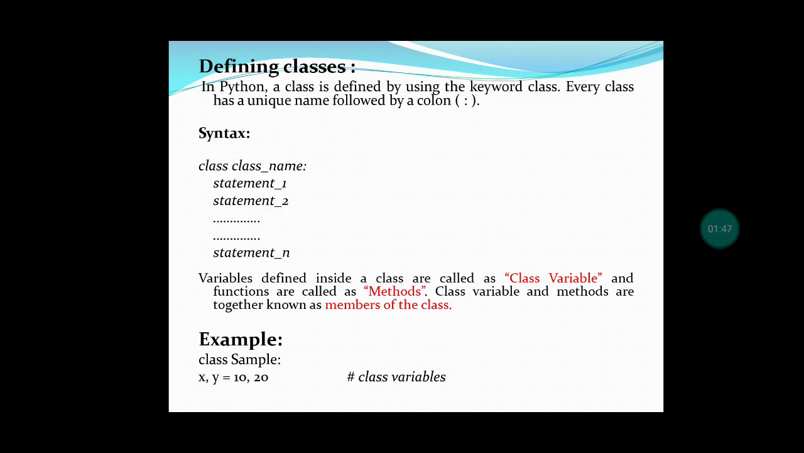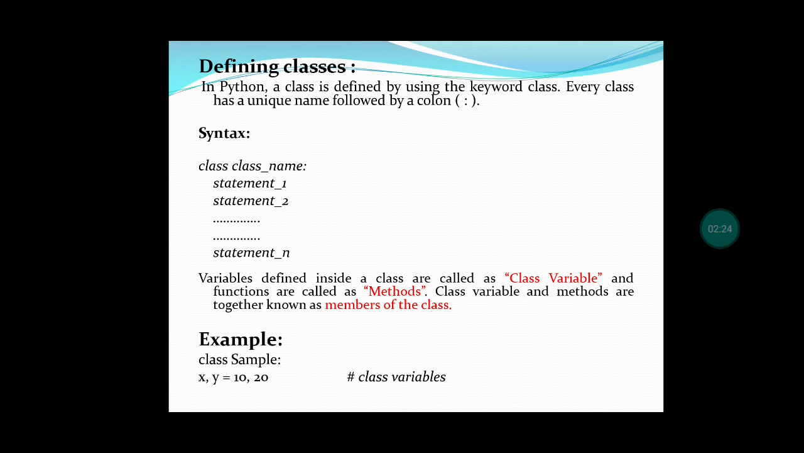We can define the class by using the keyword class, and finally you have to give a colon. The syntax for defining the class is class, then a space, and the class name. Inside the class you can give statement 1, statement 2, up to statement n. The variables which are defined in the class are called class variables. Inside the class we can define the variable. That variable is called a class variable.